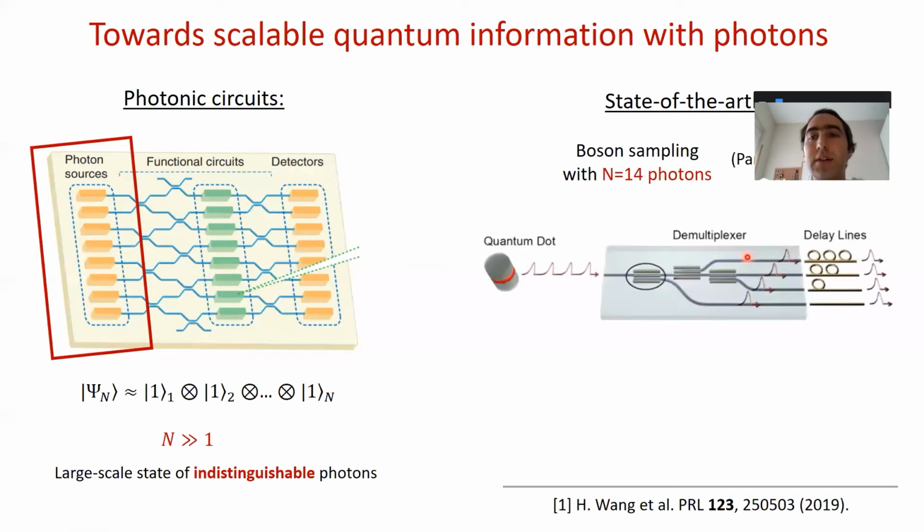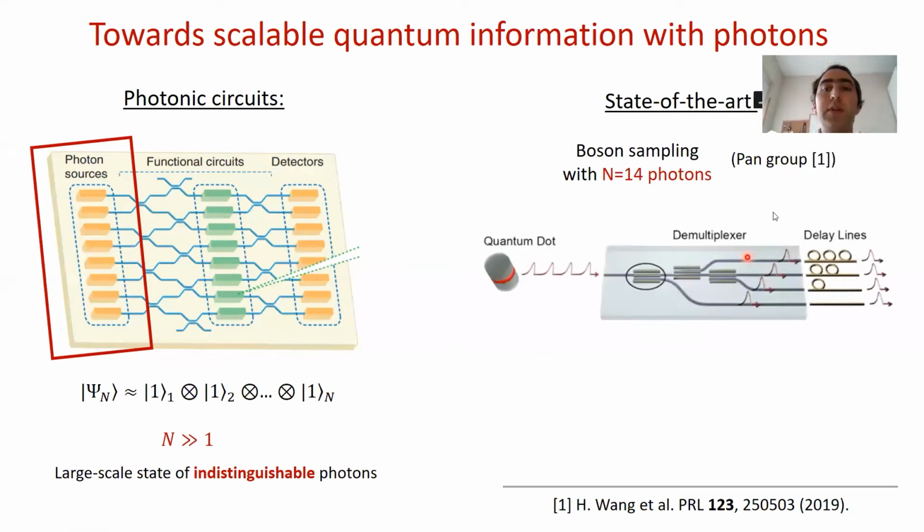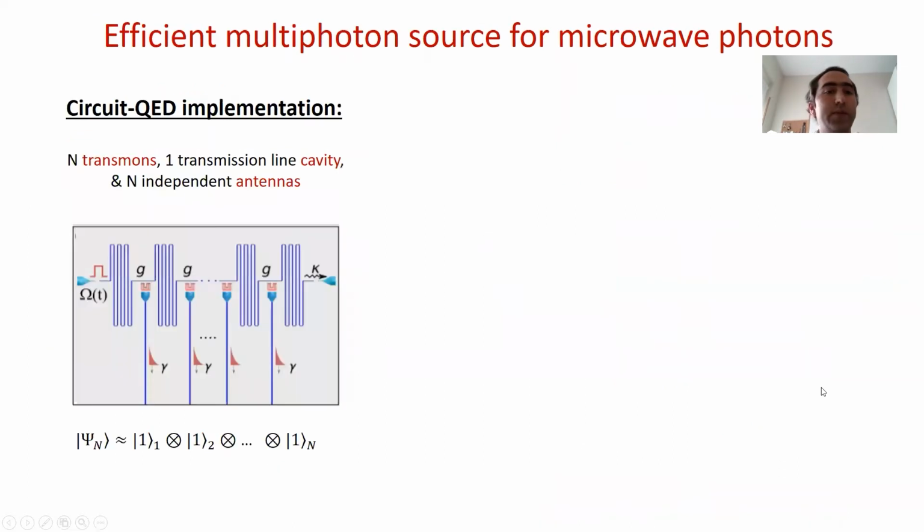The state of the art in this respect is a boson sampling experiment with 14 photons done in the Pan group in China. Here, a quantum dot emits a train of photons, and these photons are routed on different channels via the multiplexer circuit and then synchronized by delay lines. This works, but the efficiency is very limited, so they could get a 14-photon coincidence with a rate of millihertz and a probability of 10 to the minus 11, and it's hard to scale this much further.